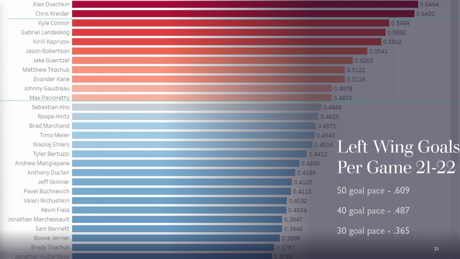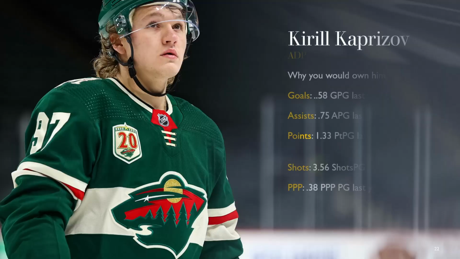But on this list, you see the 2 players at the top, the 50 goal pace right here. This is the 40 goal pace number. The 30 goal pace is way down here. All these guys were above that. So, in that grouping, 2 of these players weren't on the 5-year goal per game list, mainly because they're both relatively new in the league. One was a pure rookie, and the other one came over from the KHL. So let's look at Kirill Kaprizov and Jason Robertson next.